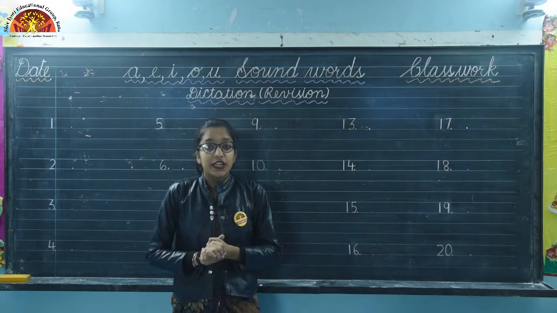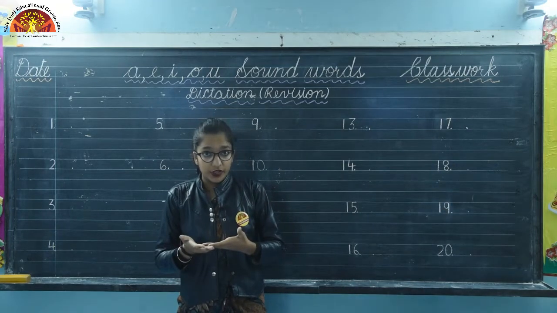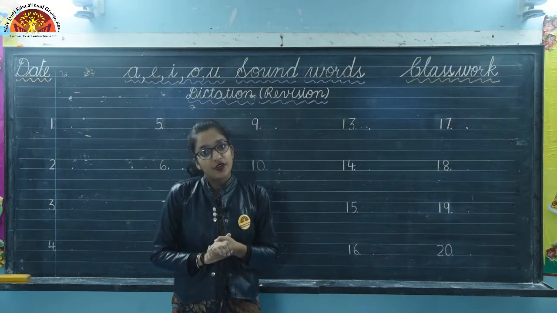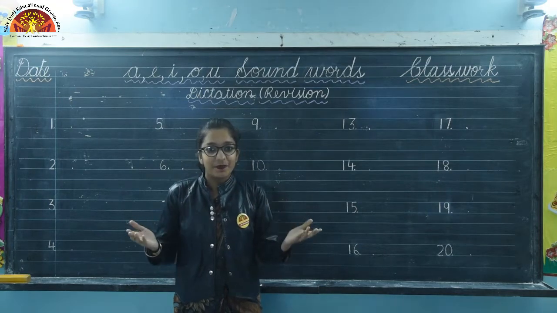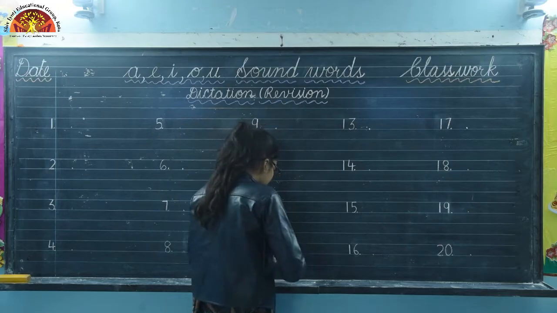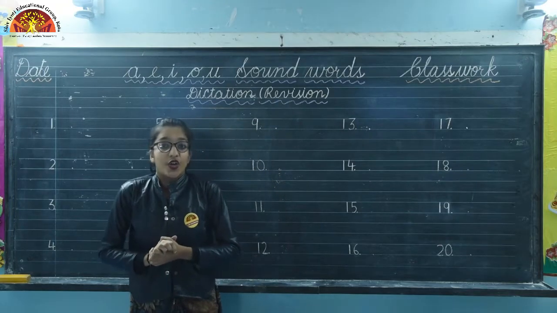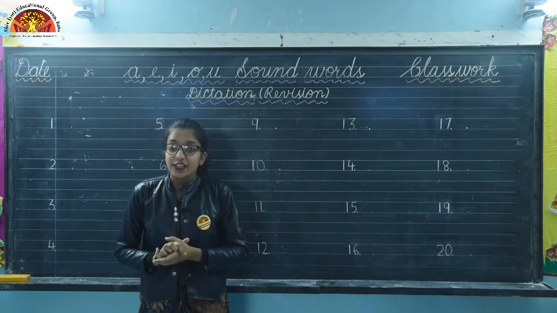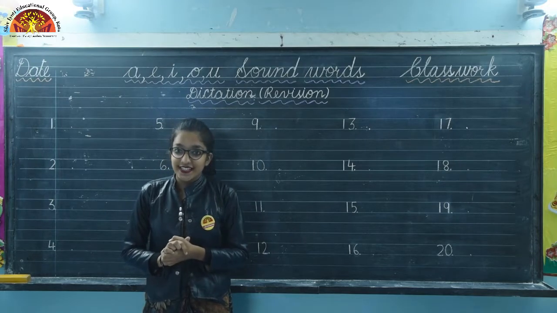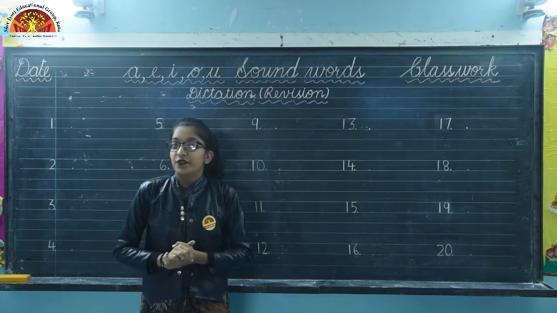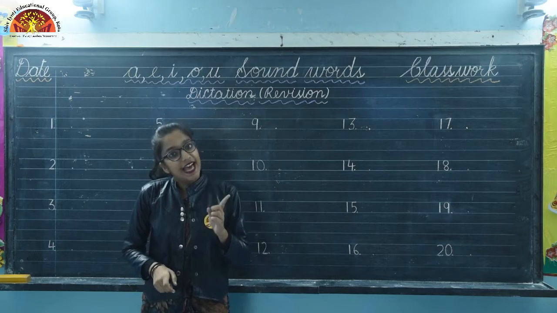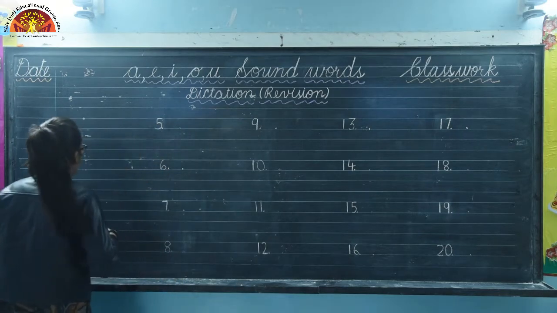So kids, now I will speak the word and you have to write, okay? So everyone, take out your pencil and start writing with me. Okay, so listen to me very carefully. Our first word is lap. First word is lap. So everyone, let's write.